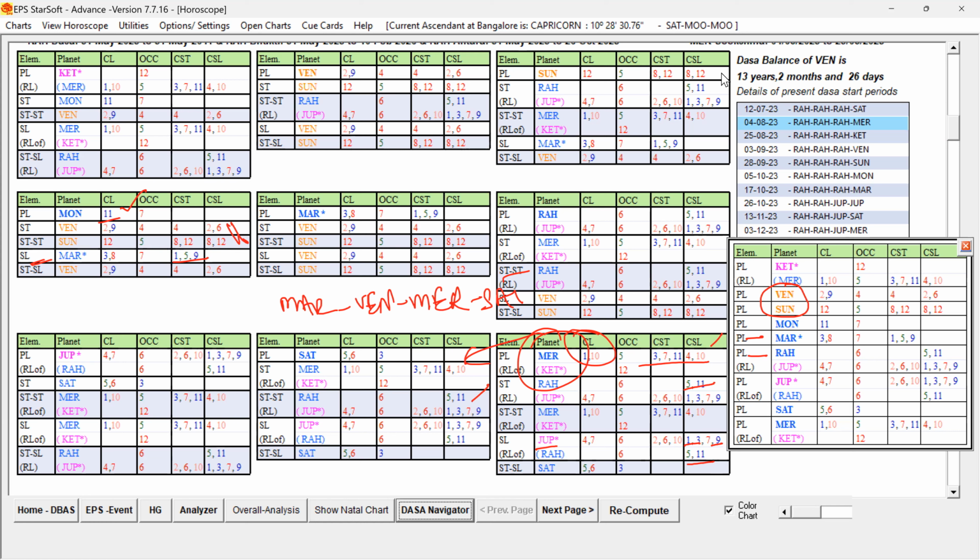I think you are able to understand the importance of the key planets, the favorable key planets and unfavorable key planets in the destiny, which planets are giving trouble. Once the dasa is found, if the dasa has unfavorable key planets, those make the dasa destiny weaker and the dasa lord also weaker.